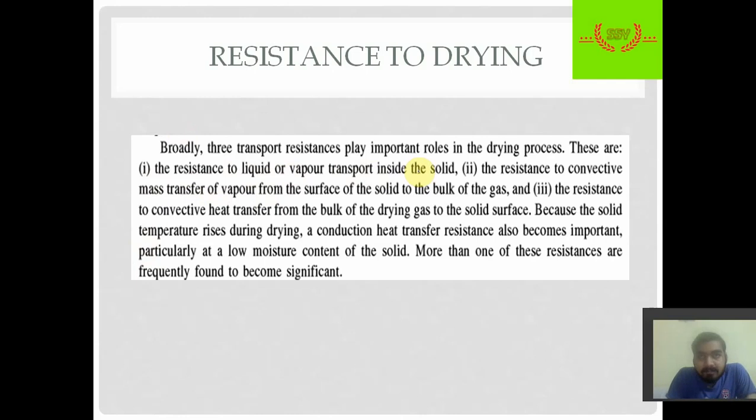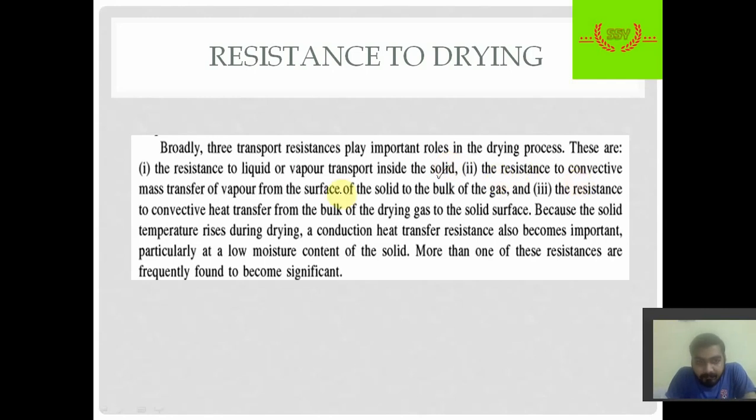There may be a small porous material, and in a small porous material it is not easy for the moisture to pass through, hence it works as a resistance. So inside a solid the resistance is the pores, or the pore diameter, or the pore size.